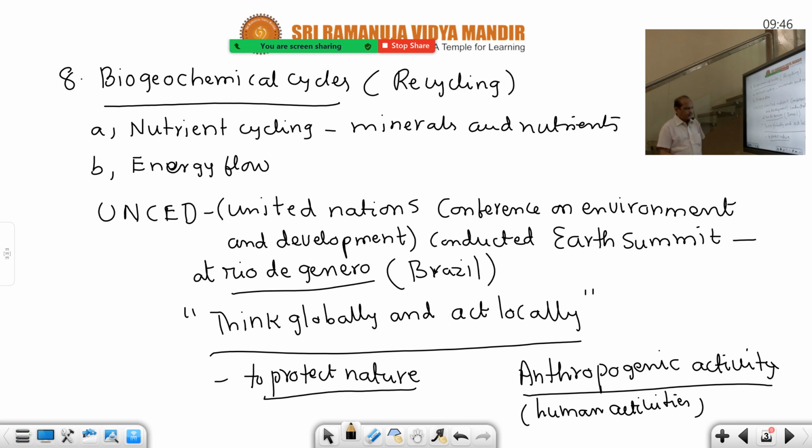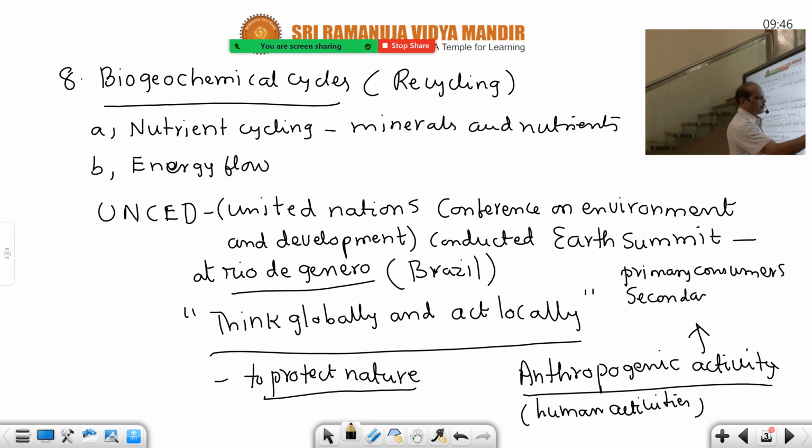So that's why, because we are both primary consumers and secondary consumers. Primary consumers are herbivores, because vegetarian people eat plant material. And secondary consumers are non-vegetarian people. So we are both primary consumers as well as secondary consumers, that means omnivores. Like that we are utilizing the natural resources and emptying the natural resources also.